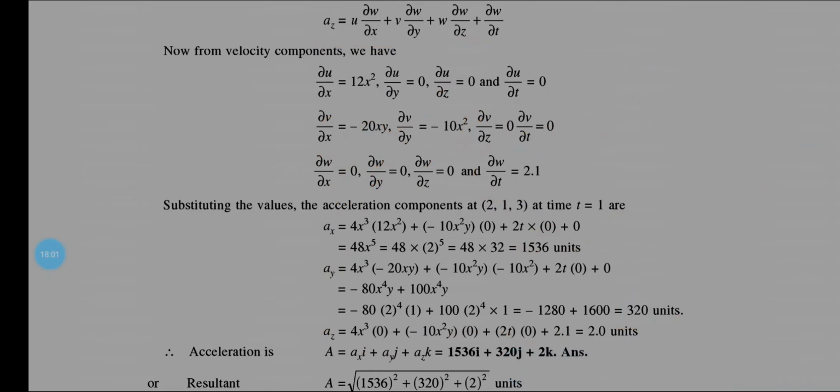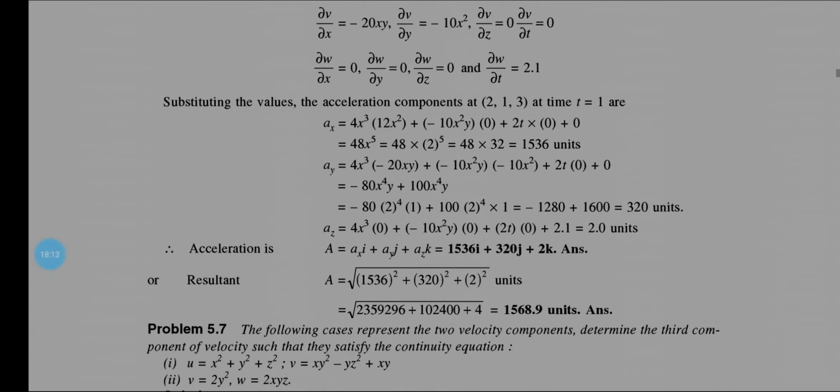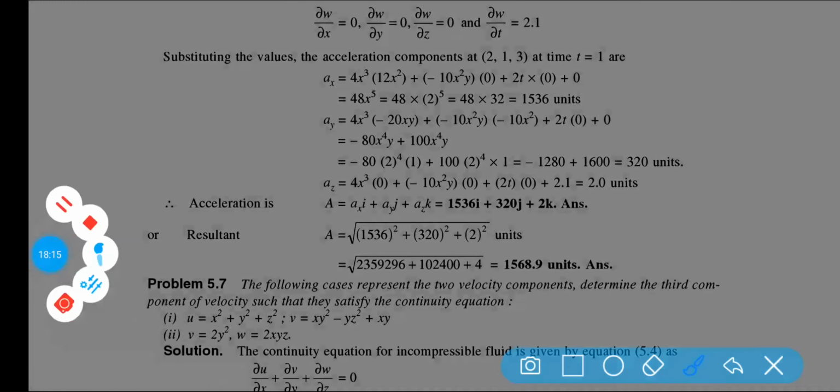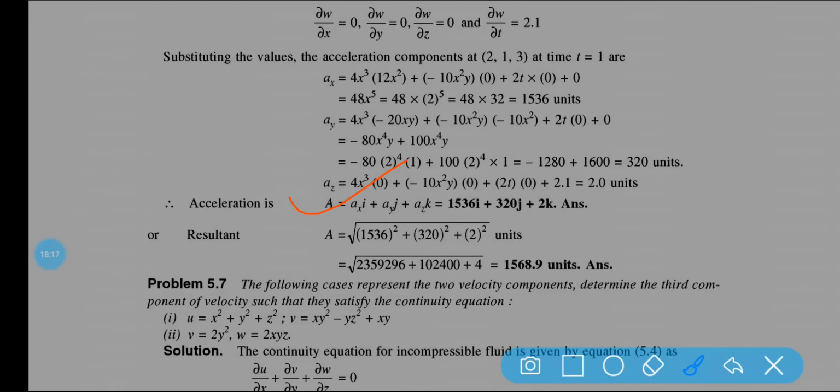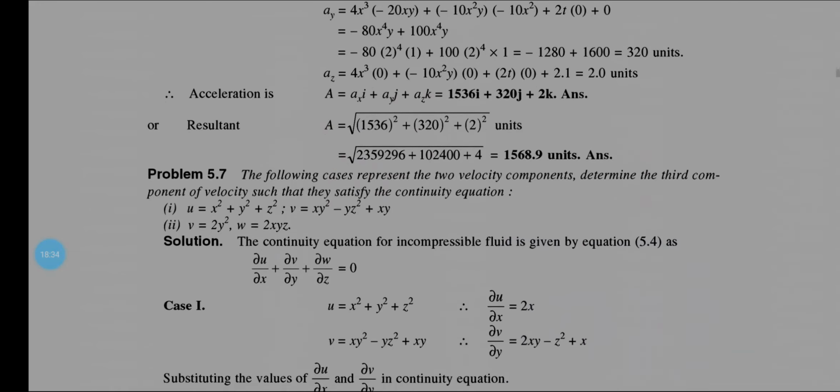Just put the values, x y z are given: x is equal to 2, y is equal to 1, z is equal to 3, and t is equal to 1. Put all the values, we will get this answer. Now the resultant acceleration is root over ax square plus ay square plus az square. So the acceleration is 1568.9 unit.